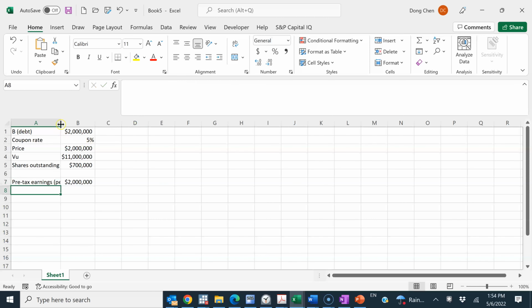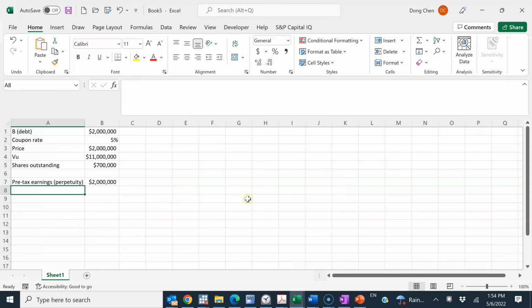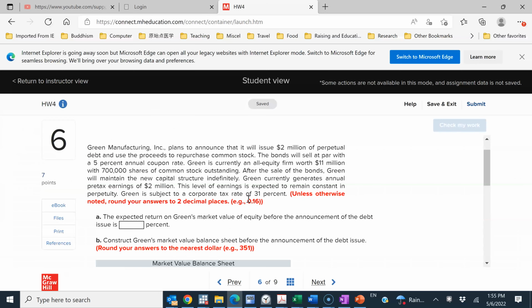We can use the present value of the perpetuity later to calculate the present value. This level of earnings at Green is subject to a corporate tax rate of 31%. So tax rate is 31%. Unless otherwise noted, round your answers to two decimal places.